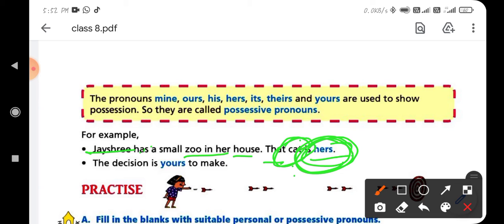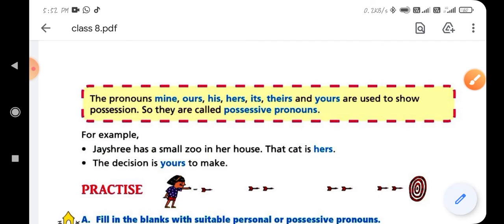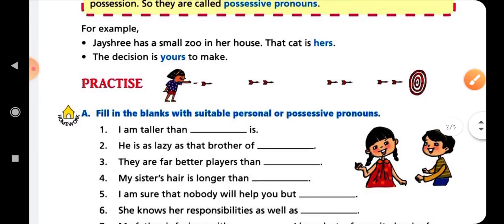And now you can see here in the second example, the decision is yours to make. The decision is yours to make. So this word yours refers to the possession of the word decision. So we can say these types of words will be possessive pronouns here. I hope you all understand the possessive pronoun.